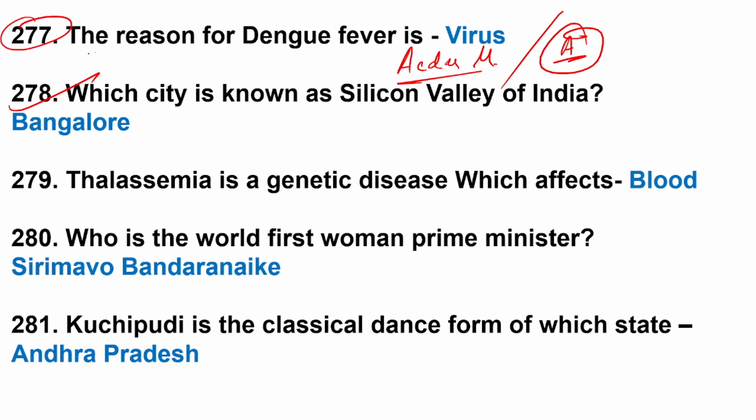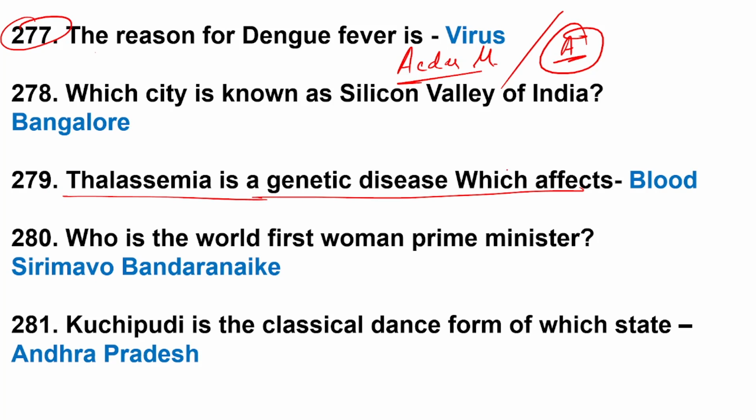277. The reason for dengue fever. Option A, fungi, bacteria, protozoa, virus. Virus is correct. 278. Which city is known as Silicon Valley of India? Silicon Valley is Bangalore.